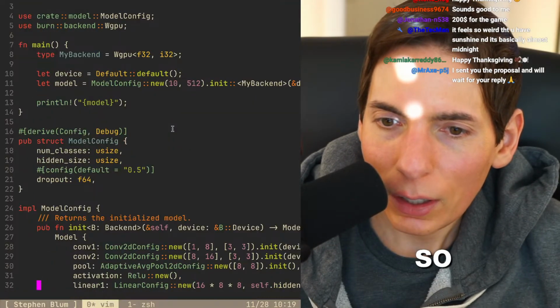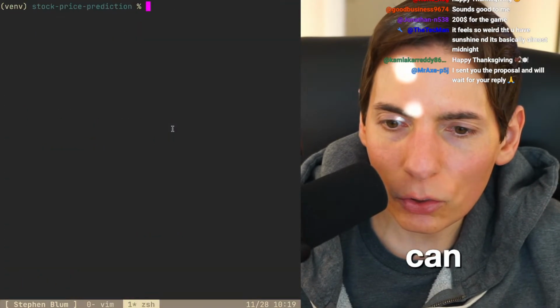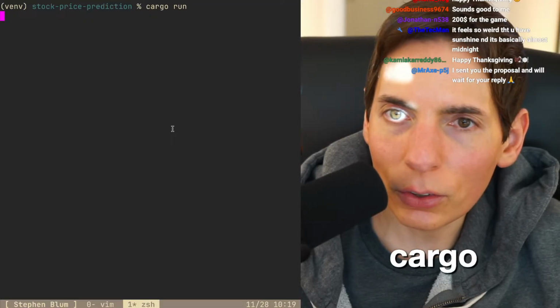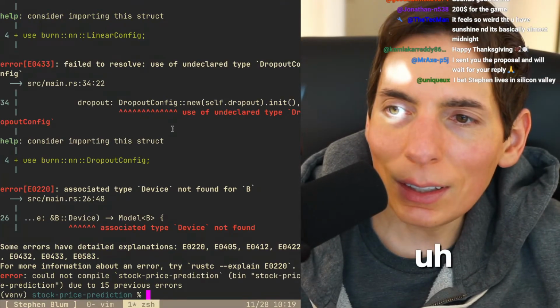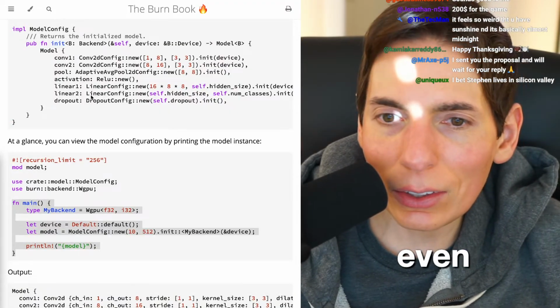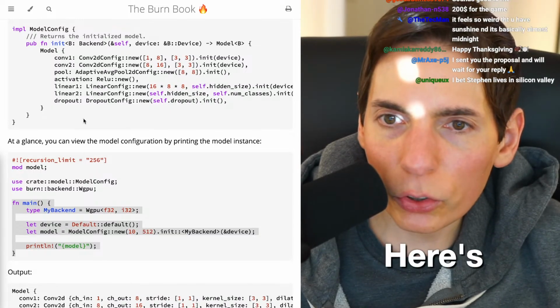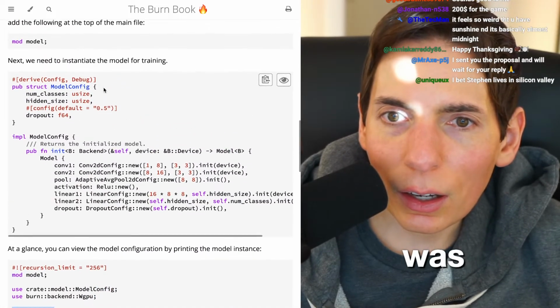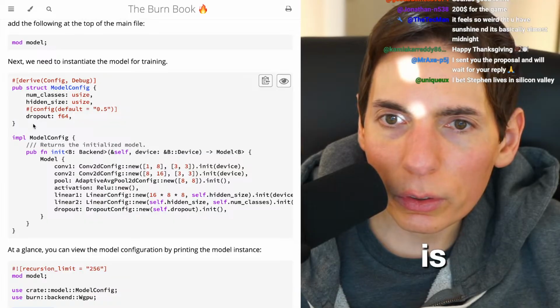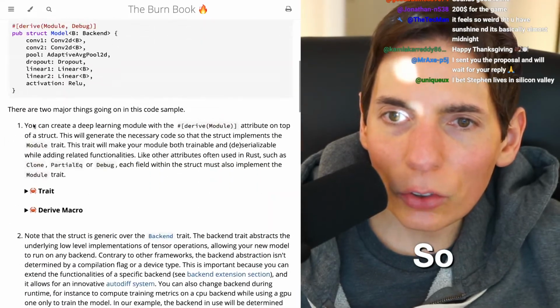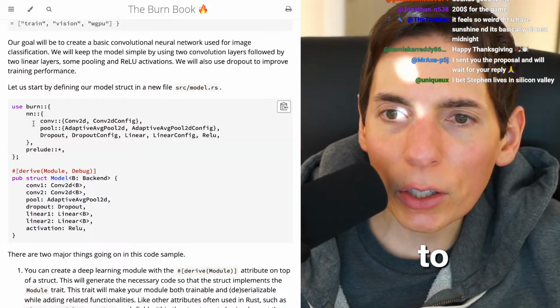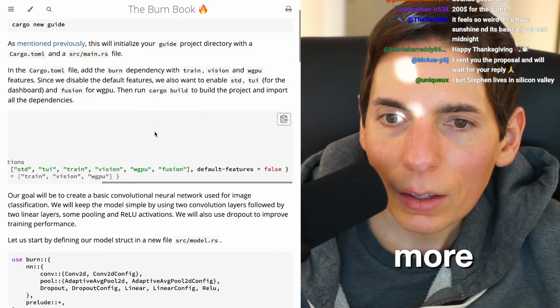All right, so can we get this to run here? I want to see if we can get this to run. All right, cargo run. Is it going to run or crash? Here's the problem. So was there a dropout? There was. Here's the problem. Oh, we have to go up here. Oh, we have to copy more. We have to copy even more.